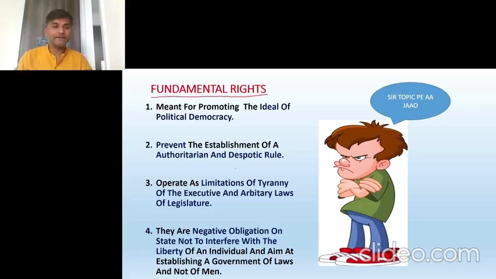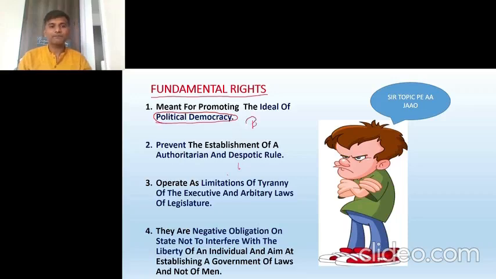So fundamental rights, what are they meant for? They are meant for promoting the ideal of political democracy. Whenever someone asks you what fundamental rights do, what will you tell? They promote the ideal of which democracy? Political democracy. We are not talking about the economic part or the social part, we are only talking about the political part. Fundamental rights promote the ideal of political democracy, and they also prevent.